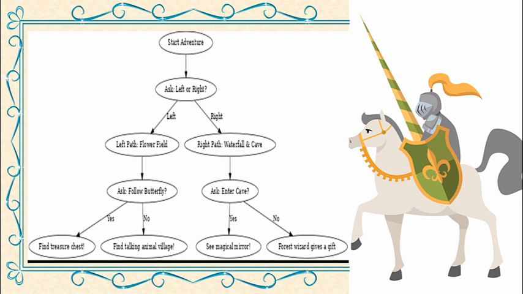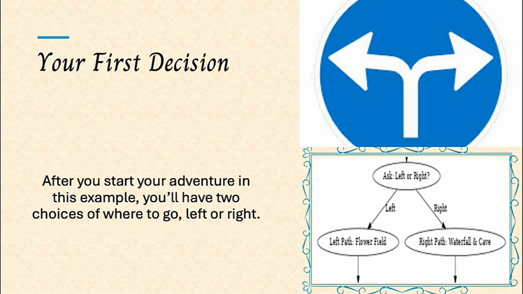Below this, we have Ask the Player, left or right. This represents the part of your code where you will have the player make their first choice, one that will dramatically shape their adventure. Think of a game like a choose-your-own-adventure book. Once you have created both paths for the player, you'll need to come up with an explanation of what occurs based on which path the player chooses. You can make this as short or as long as you want. Fun is the only objective.